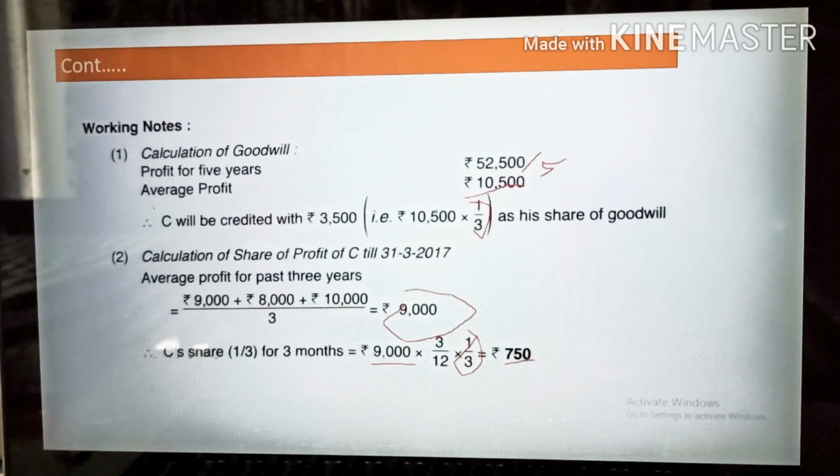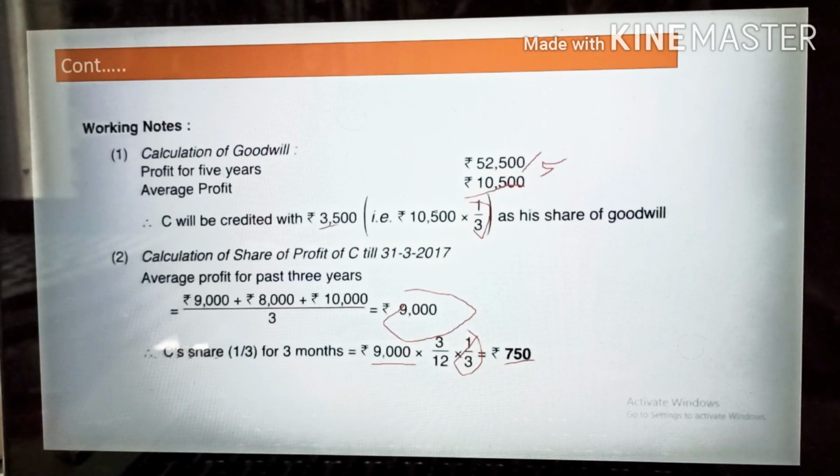But in the next step, which I have not written here but I should write, goodwill is equal to number of years purchase multiplied by average profit. The number of years is 1, multiplied by average profit, is equal to 10,500. The amount will come the same, 10,500. That's why here I have written.